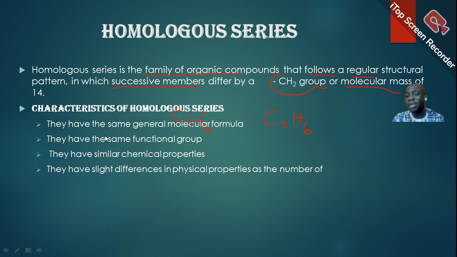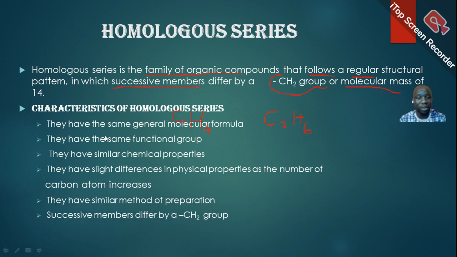They have similar chemical properties, like they undergo similar chemical reactions. Then they have a slight difference in their physical properties as the number of carbon atoms increases. Then they have a similar method of preparation. We prepare them almost the same way. Then the successive members, as already said in the definition, differ by a CH2 group.